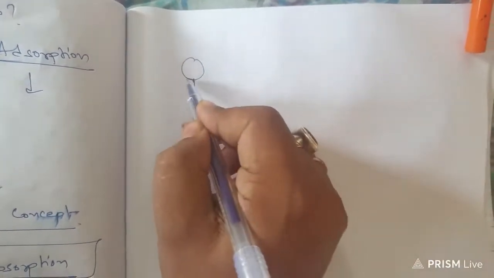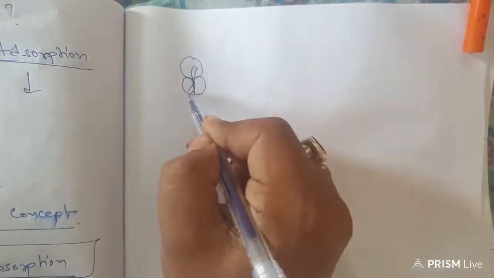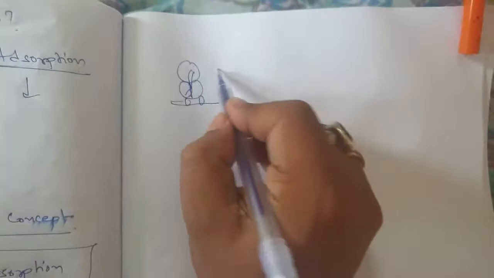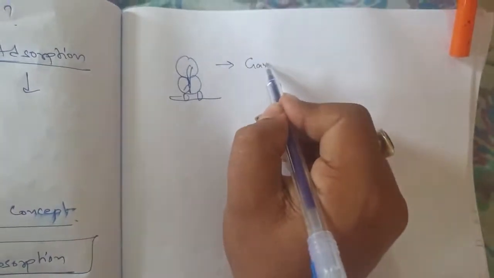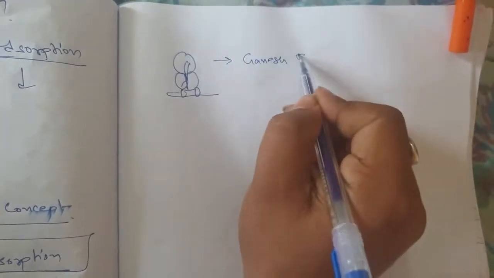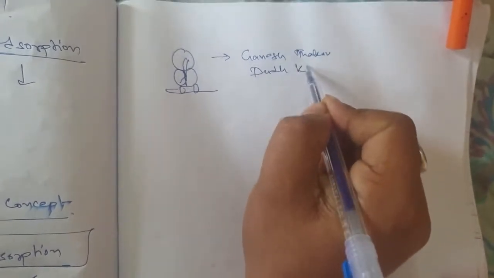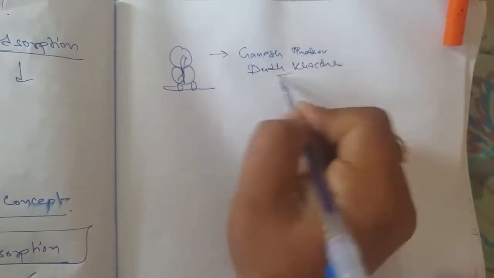suppose there was an idol of Lord Ganesha. Suddenly a rumor came that Ganesh Thakur is really drinking milk. Now what nonsense is this?